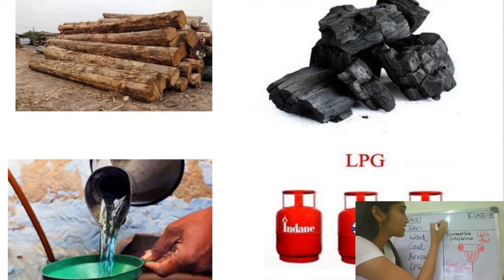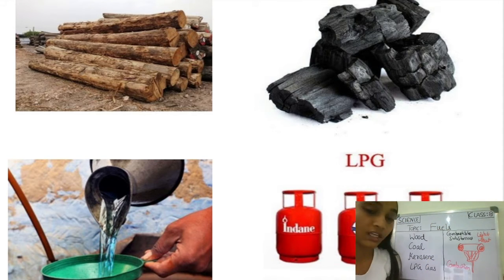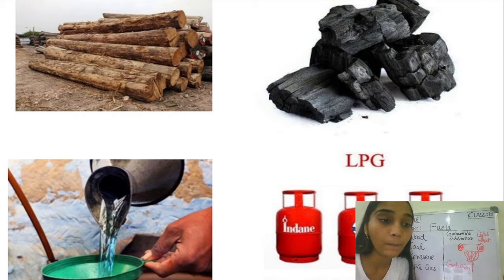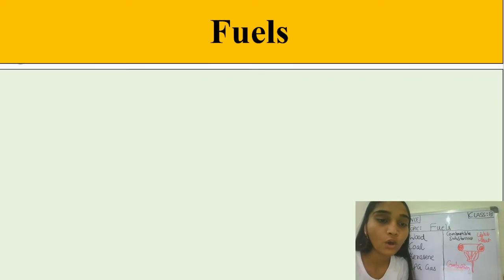Today we are going to discuss fuels in this video, and also their properties. What, according to you, is a fuel? If you have to define a fuel in your own words, what is a fuel? You can say that a fuel is a substance that leads to the process of combustion, which produces heat or light, right? You might be giving this definition.